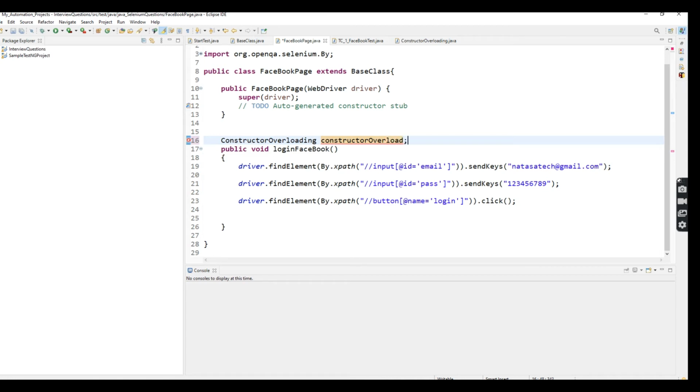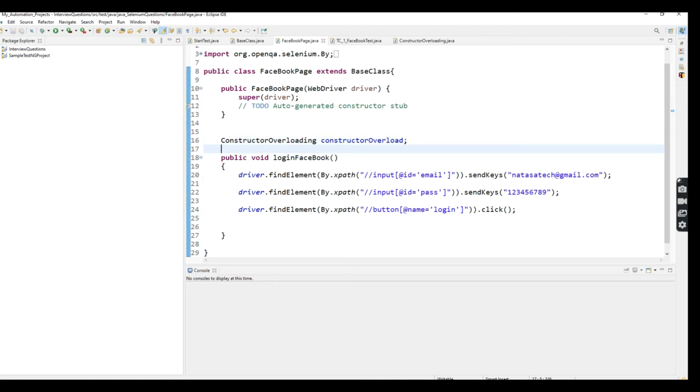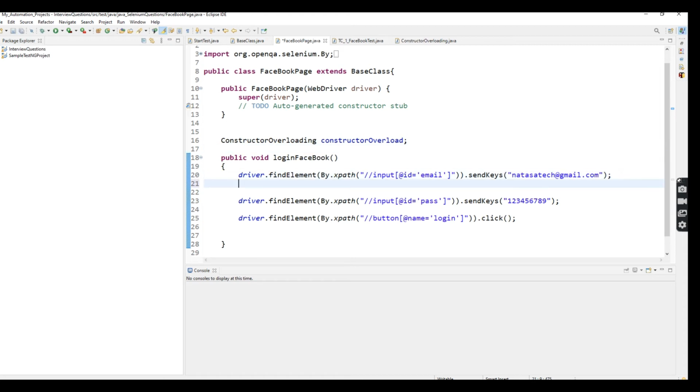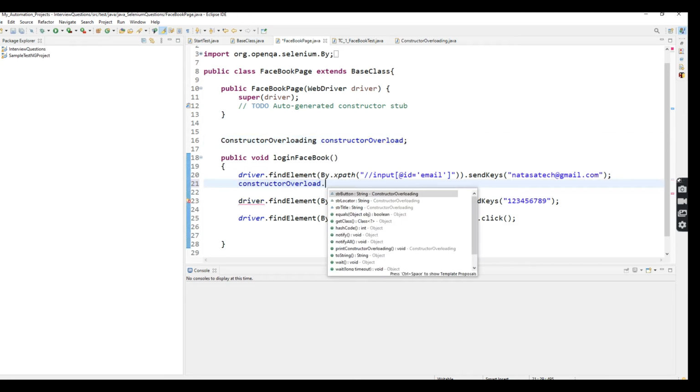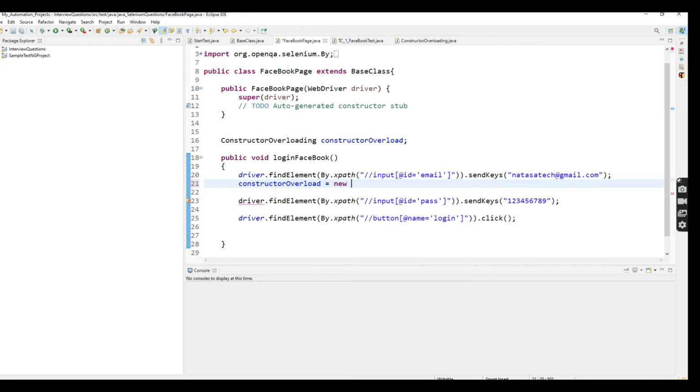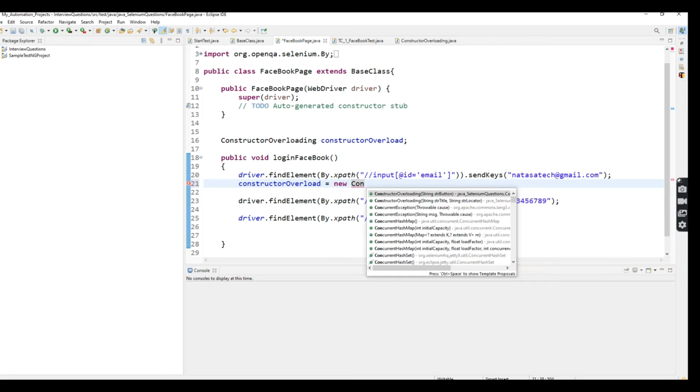After doing the step of entering the email ID, I'm going to pass one constructor. Here you can see we are able to find two different parameter lists: the first with only one parameter, and the second with two parameters. Here I'm going to implement the second one, string title and string locator.